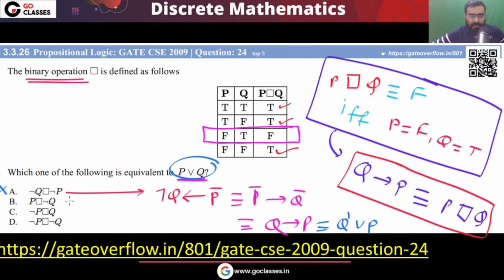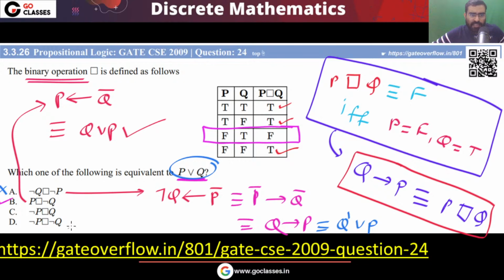Let's see the option B. What this option B is. Let's see this one. So here you can see this is backward implication. I can write it Q or P. Yes, this is correct. So this option B is correct. What about option C? This option C is same as negation P, so that is same as your Q dash or P dash. So definitely this is also not correct.